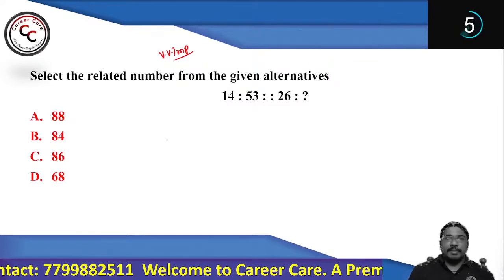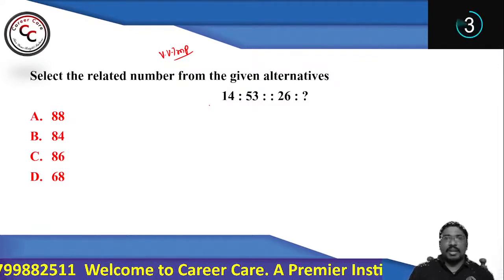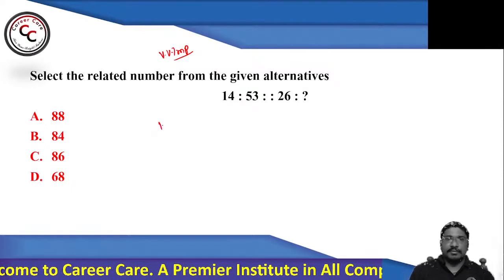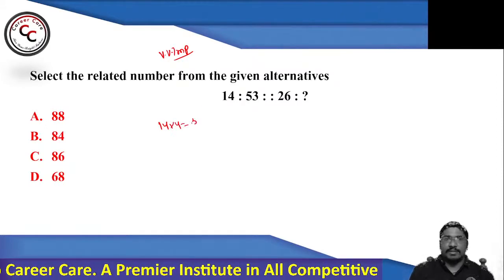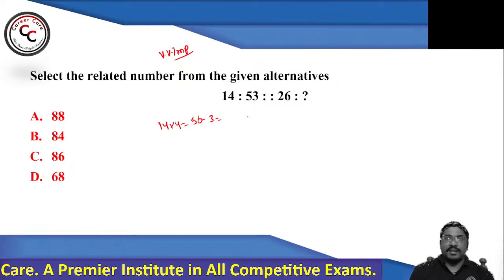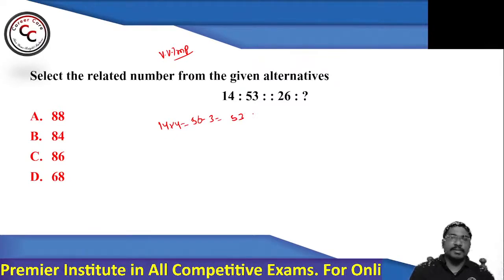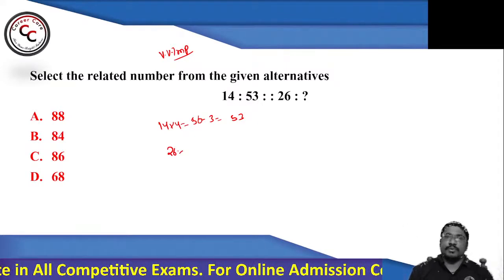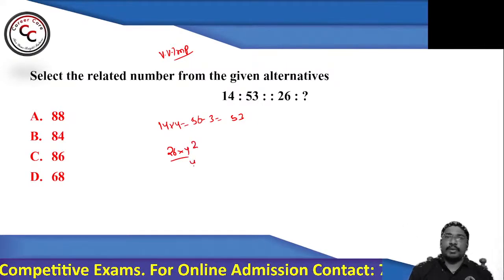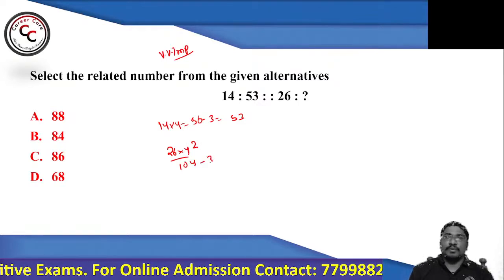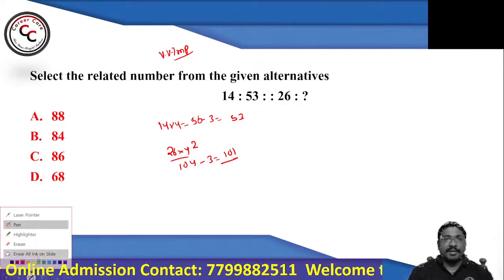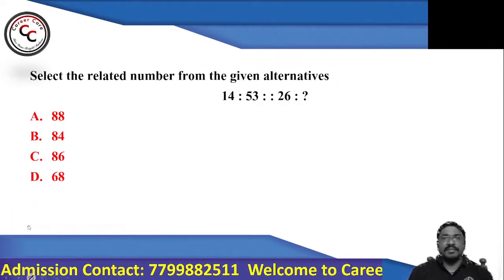So basically, we will be thinking it will be multiples, like 14 fours are 56. 56 minus 3, 53. As it is purely based on analogy, the first half should resemble the second half. Similarly, 26 into 4: 4 sixes are 24, 4 twos are 8, 104. 104 minus 3 is 101, but you cannot find 101 in the options, right? That means the logic is something different.